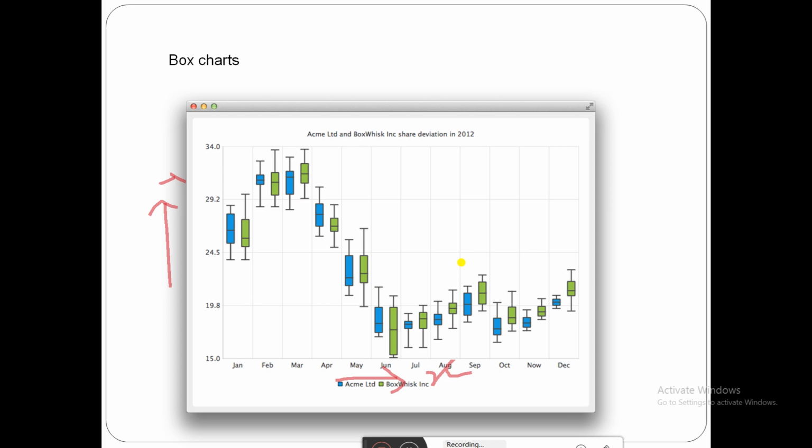Next is a box chart. Here, the box chart is also one form of chart to show the distribution of variables. A box shows the middle. This box is going to show the middle half of the values. These whiskers, this is one whisker, this is another whisker. Here these are the extreme ends. Here this is an extreme low end, this is an extreme high end. It is going to be showing in different directions, one whisker in one direction, another whisker in the other direction.